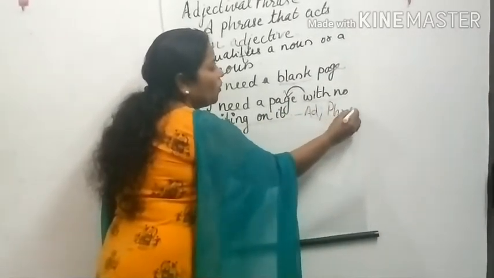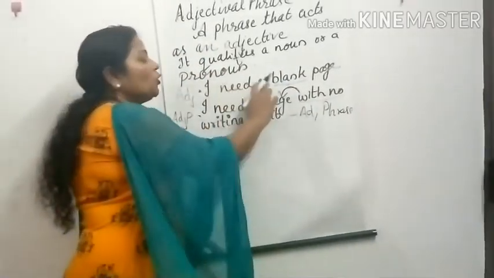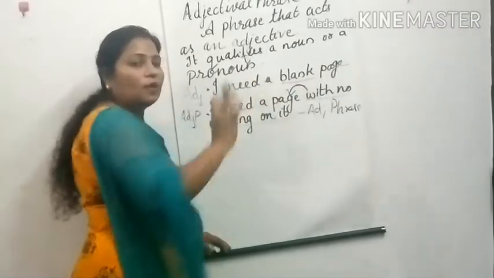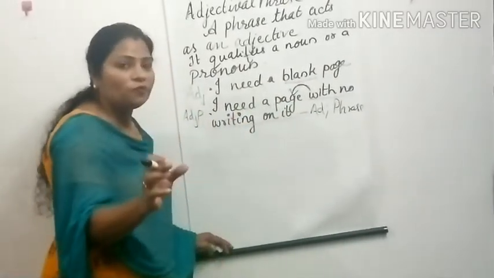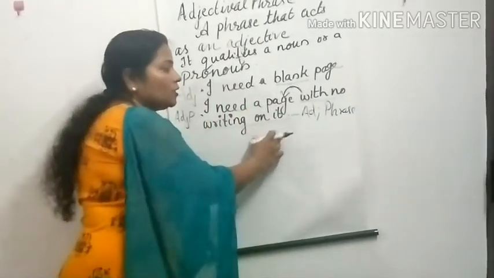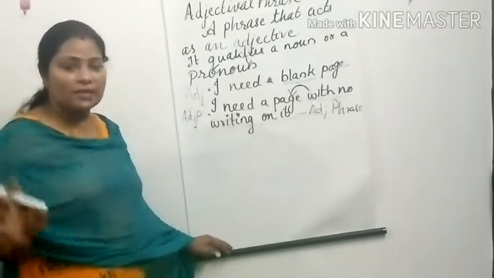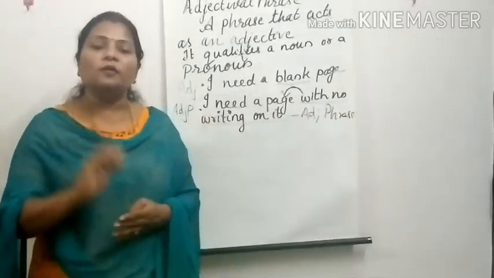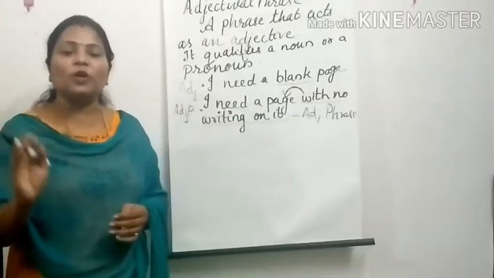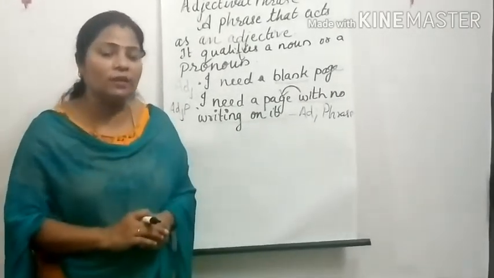Okay, so hope this part is very clear to you. That means adjective means the word that describes the noun. Okay, and adjectival phrase means it's a group of words which is acting as an adjective and it is describing the noun or pronoun in a sentence. So these are the phrases that are discussed in your book, that is noun phrase, adverbial phrase and adjectival phrase.